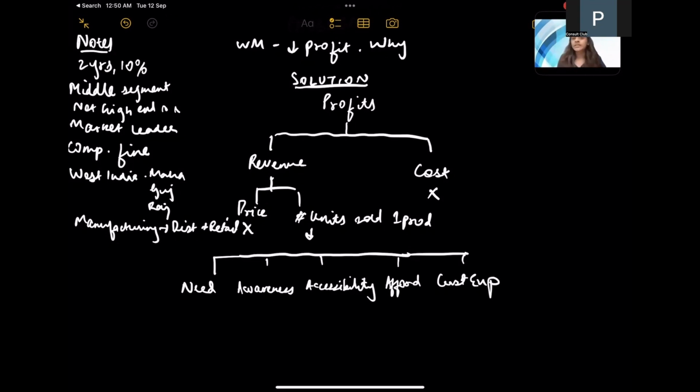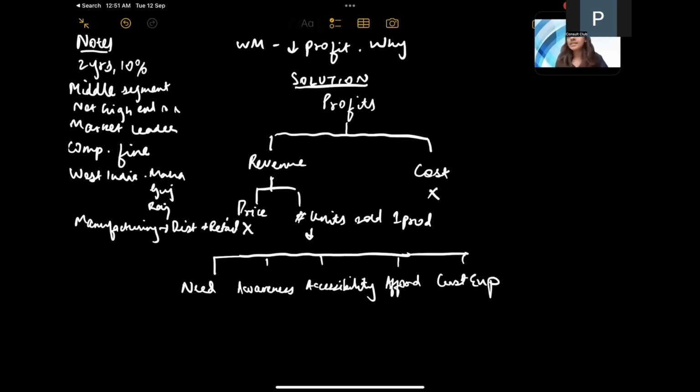Right. So as I understand the customer journey, this is the rough flow that we typically see. It starts with the need for the product. Like, does the customer actually need the product in the first place? Then it's about awareness. Is the customer aware about our product? Do they know what kind of promotional schemes that we have? What kind of different varieties of products that we offer?